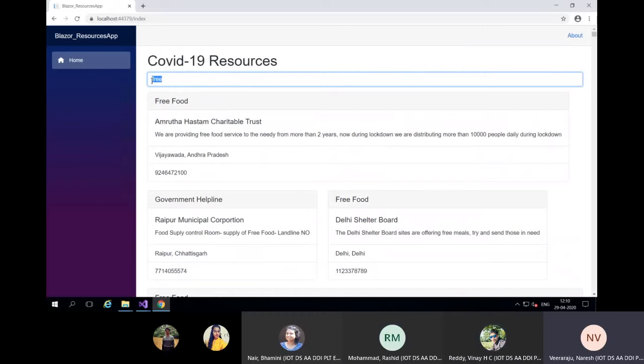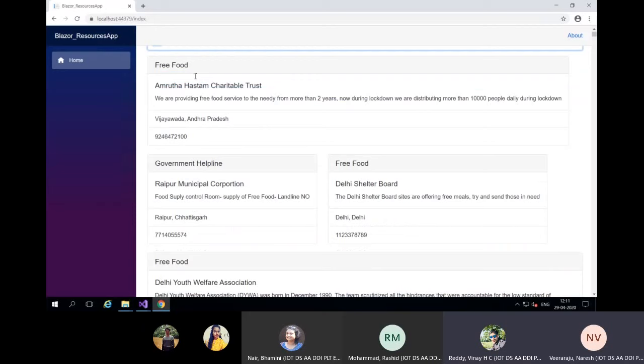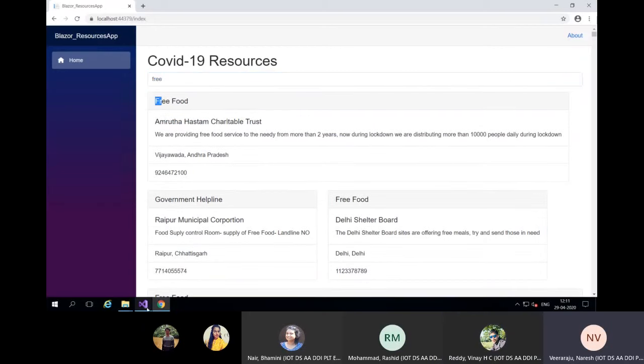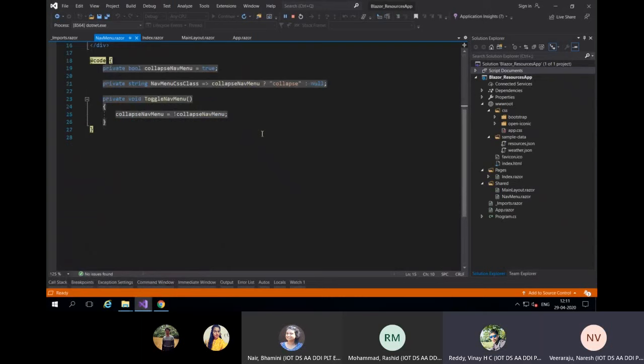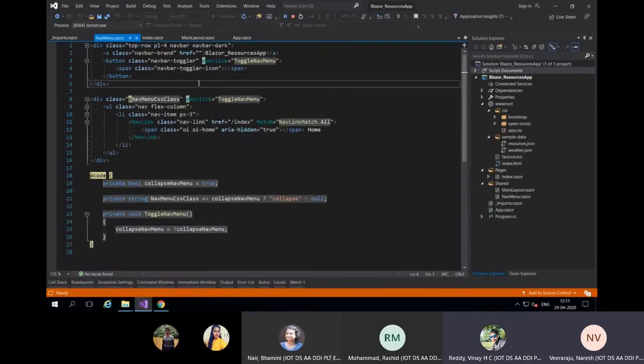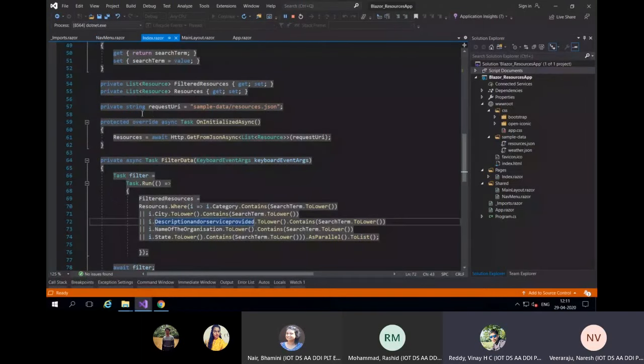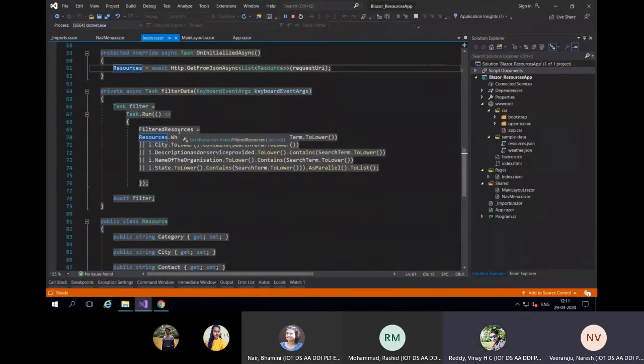First time it got everything. Next time it hits that filter method. And wherever I have this free thing, here in index, first time it went and got this data, it stores in resources. Next time I have something called filtered resources. It will take data from resources and search for the term I have entered here. Okay. How are you binding this search term with the text box?